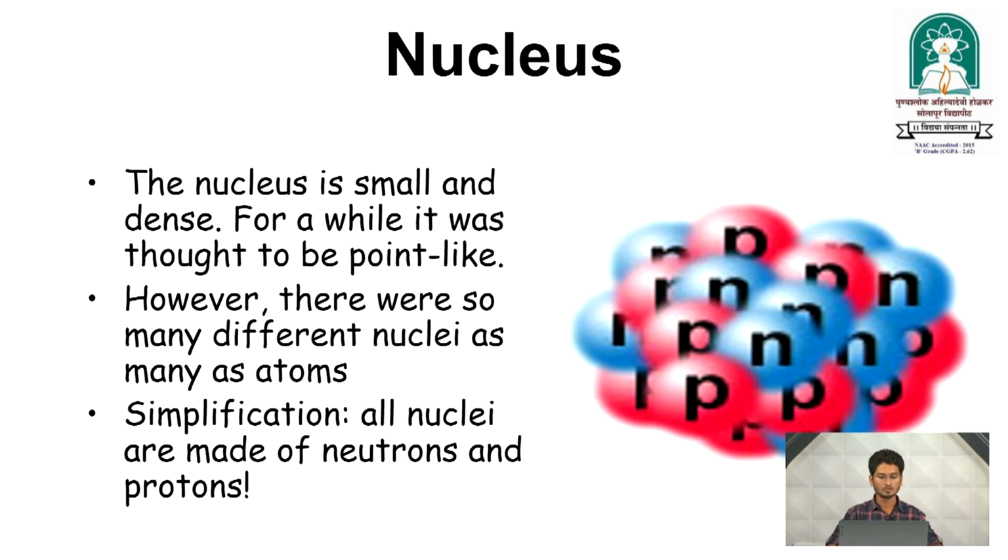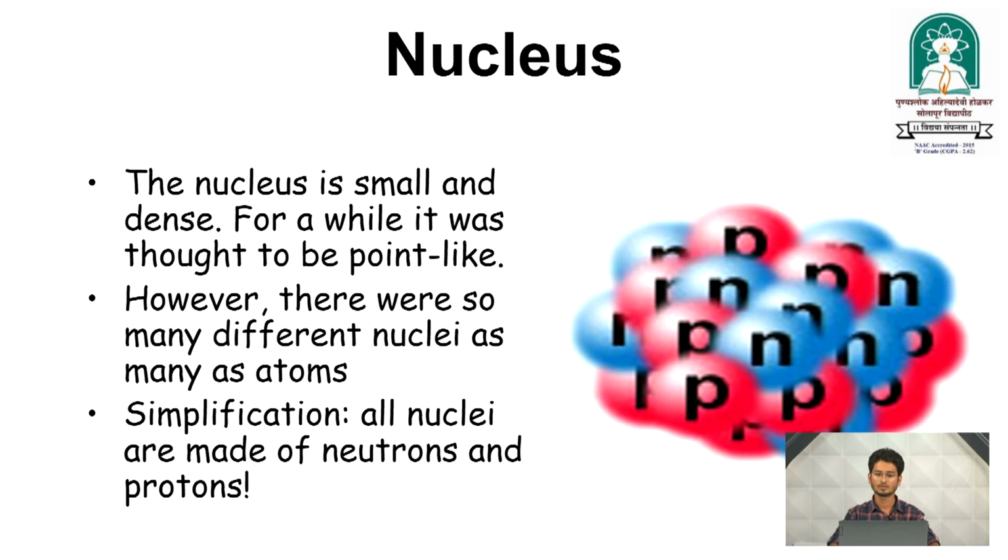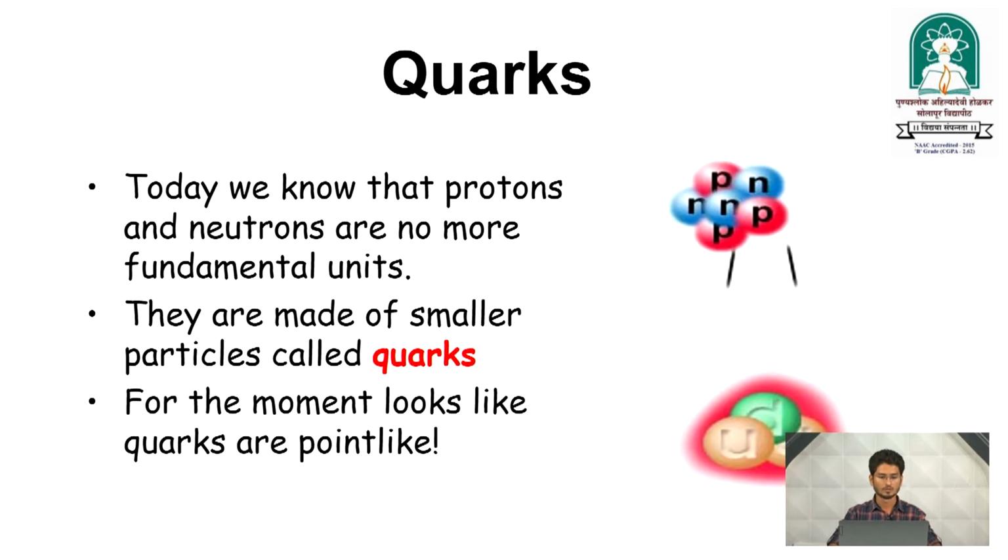Simplification: all nuclei are made up of neutrons and protons. We will see. Okay. So, now quarks. Today we know that the nucleus is made up of the proton and neutron. Protons and neutrons are no more fundamental units, because up to